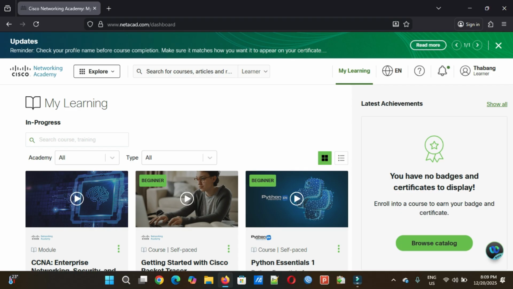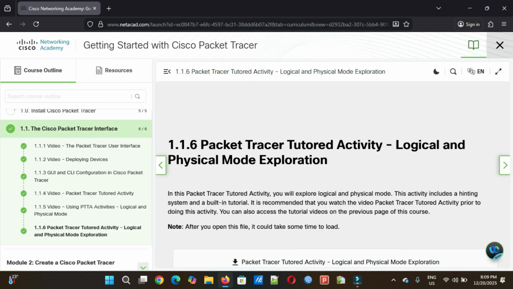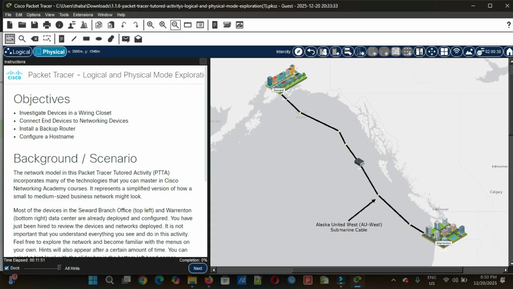The course that I said you must do is Getting Started with Cisco Packet Tracer. I'll open it. It has 3 modules, and each module has its own summative assessment. Okay, let me go down. I want us to work through this Packet Tracer tutored activity together, Logical and Physical Mode Exploration. Now that our activity is open, let's read the objectives.